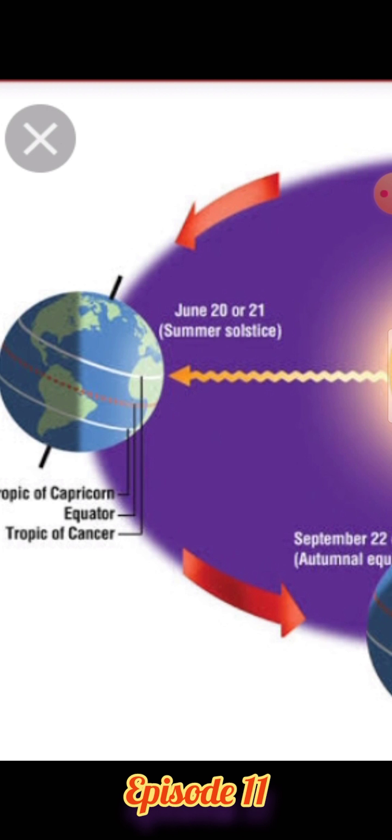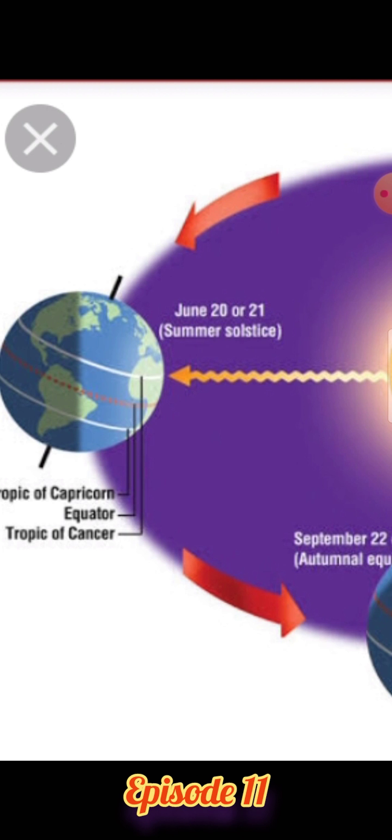At this time over the Indian landmass there is a summer season, and because the landmass gets heated easily, there is a creation of a low pressure area. And as you know, India is a peninsular country, so in the surrounding water bodies, as water takes time to heat up, there is a creation of a high pressure area.